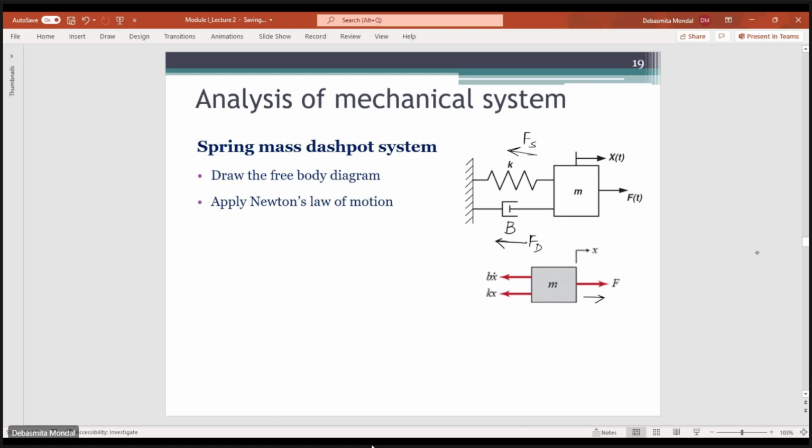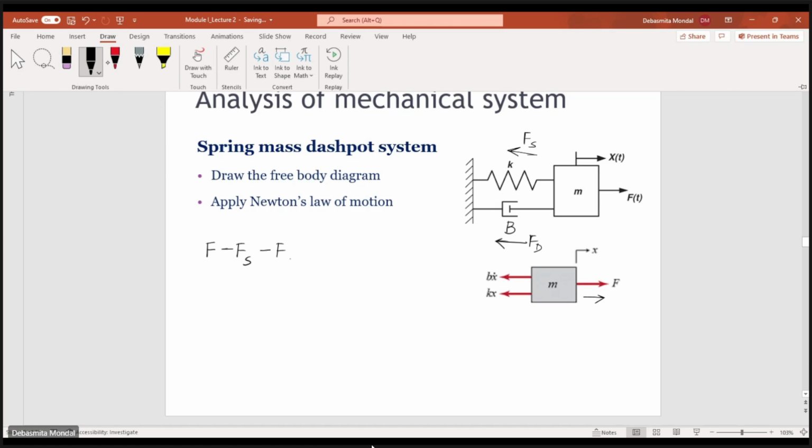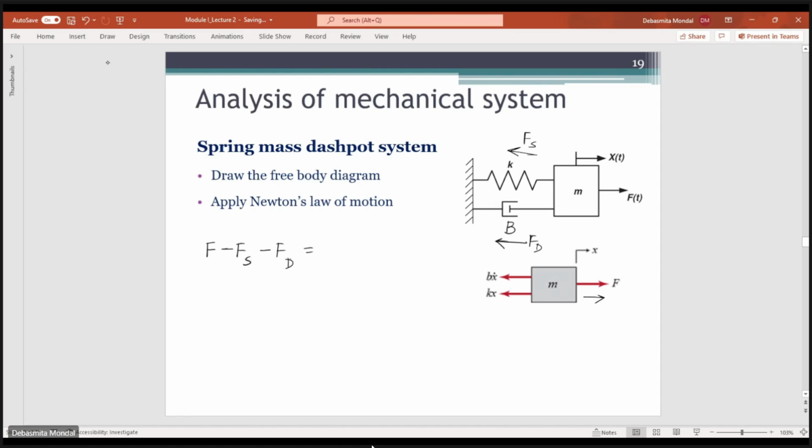Okay, then once you have this free body diagram, you write Newton's law of motion, and you see that the effective force is the applied force F, minus the force due to the spring, minus the force due to the damper, that will be equal to the effective force. Let's say that is F effective, which is actually resulting in displacement of the mass.